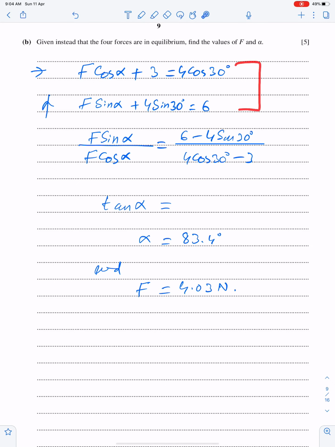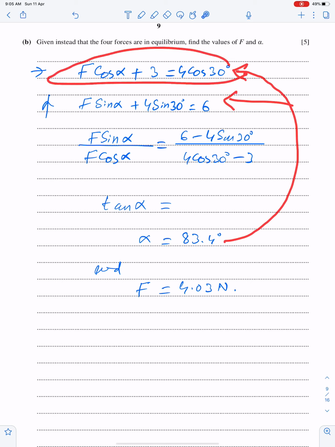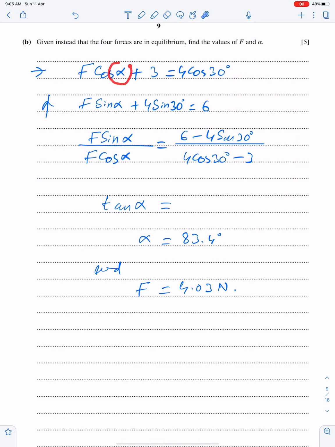Now we have 2 equations. So by dividing this equation with this, we can get the value of tan alpha. I mean, these two F will be cancelled, and this will become tan alpha. And find alpha up to 1 decimal place. So by substituting alpha either into this equation or into this equation, we can get the value of F. This equation is simple. Substitute alpha here and get the value of F. And F is 4.03 newtons, up to 3 significant figures.